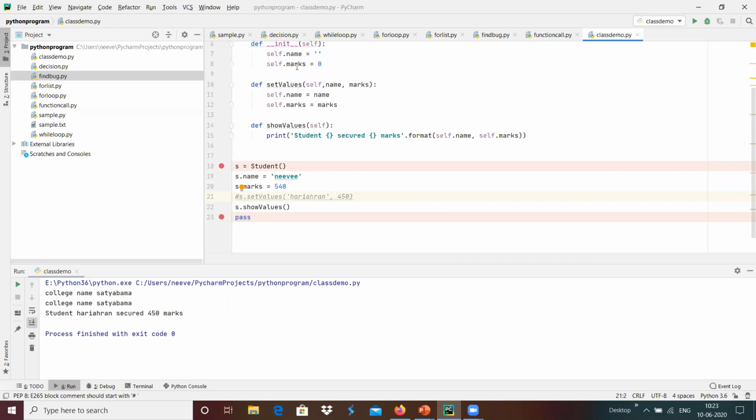For example, name and marks are the member variables that we can access with s.name and s.marks over here, and we can see how it works.